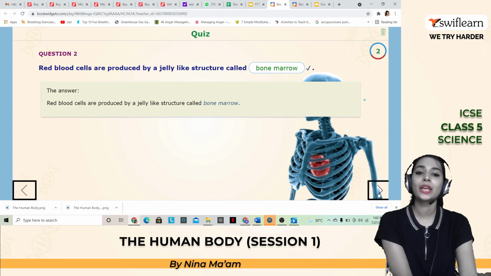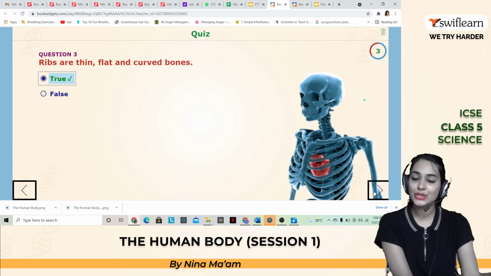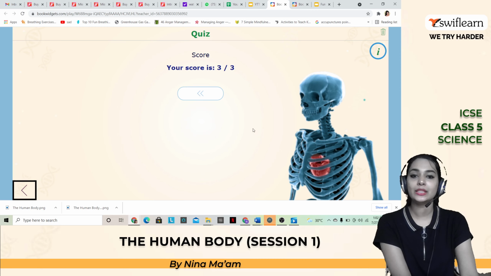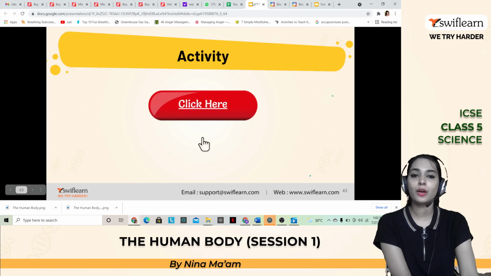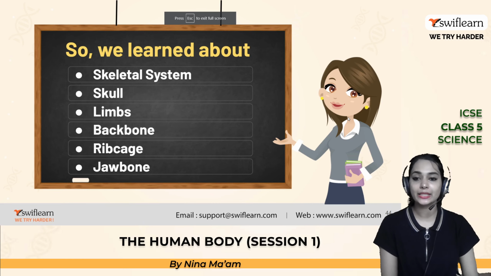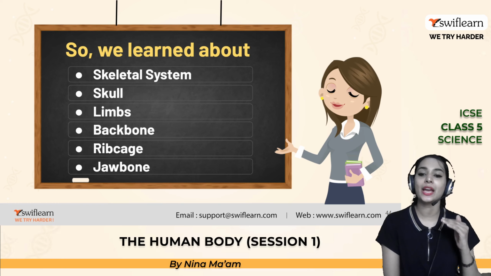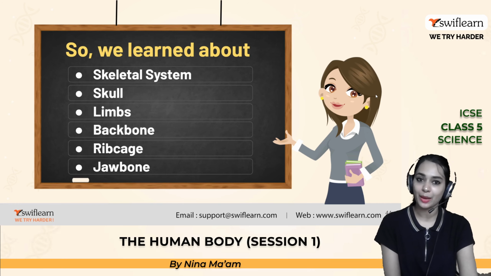Please note down. And here you can see the ribs are flat, thin and curved bones. Is this true or false? It is true. Very good job there. And well done. Excellent job. And let's continue. So we learned about the skeletal system, the skull, limbs, backbone, ribcage, and jawbone in this chapter.